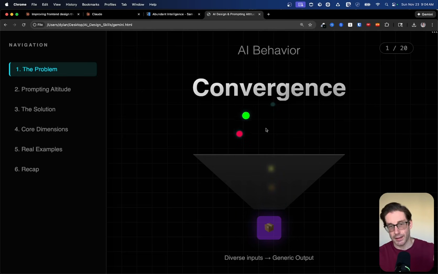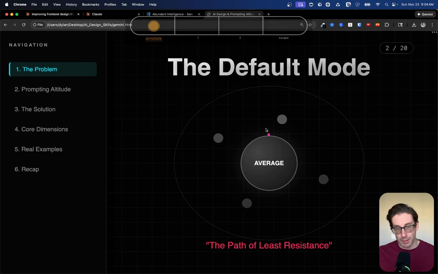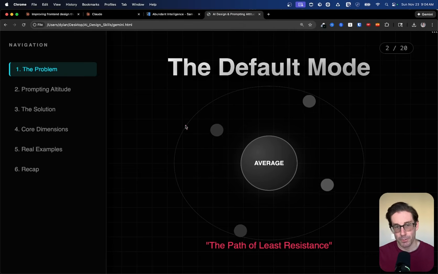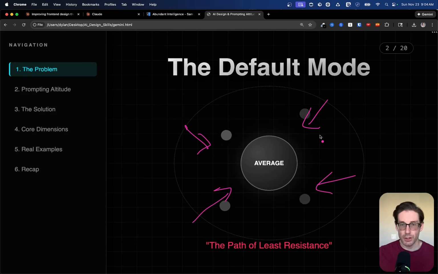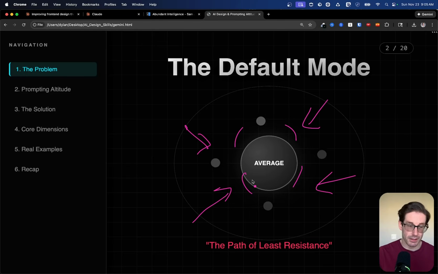So this is the input side. On the output side, when we ask an AI to produce something for us, oftentimes the way I depict this in my head is that it's kind of like a black hole. And gravity is pulling everything in to the area that has the least amount of resistance. So if you ask an AI to rewrite a report for you, it's likely going to include M dashes. Maybe it's going to include the word delve. It might include emojis and a variety of other things that are considered average. And they are average because the AI saw this a ton in its training process. So when it gives you an output, it's likely going to default to that, assuming that it's getting closer to what you want. And the primary reason this happens is that your prompt initially was vague. You simply asked it to rewrite a report for you.